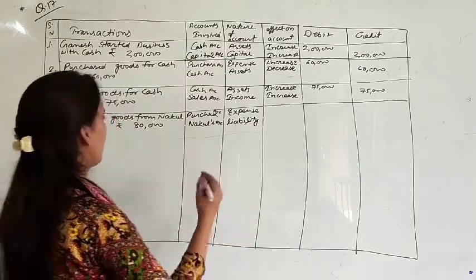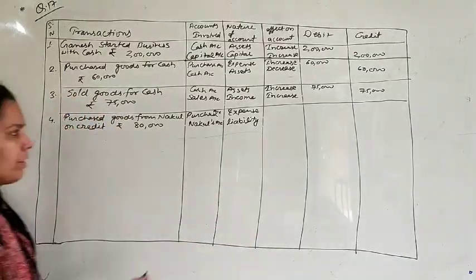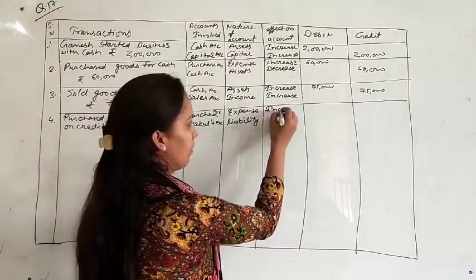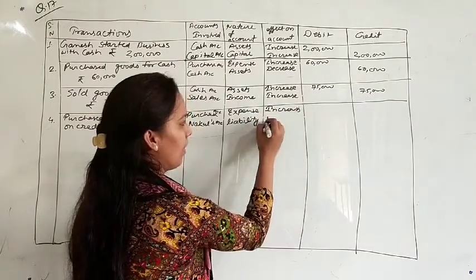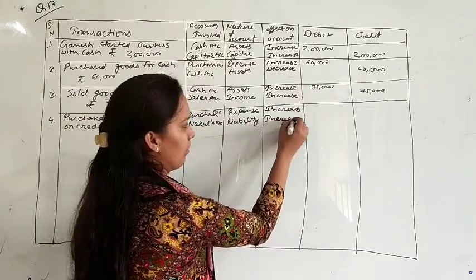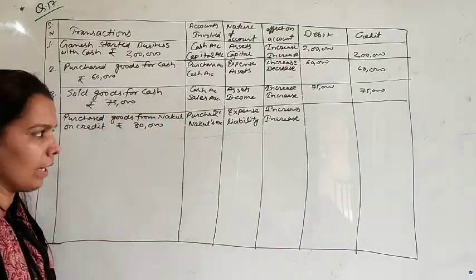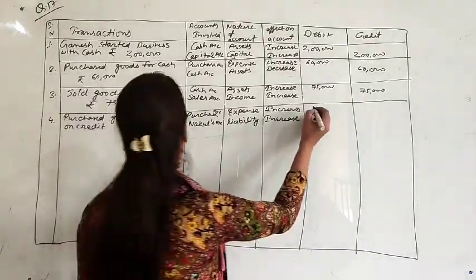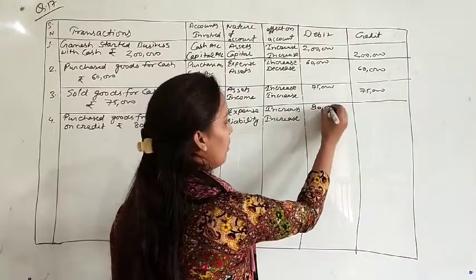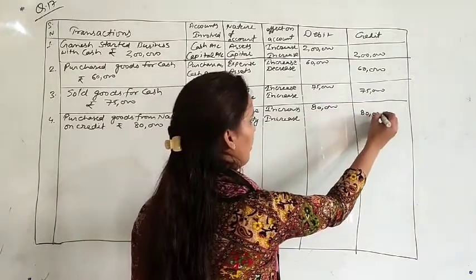Purchased goods from Nakul on credit, it means your expense is increasing. And liability is also increasing. Liability increasing because you will pay in the future. So amount is here 80,000.